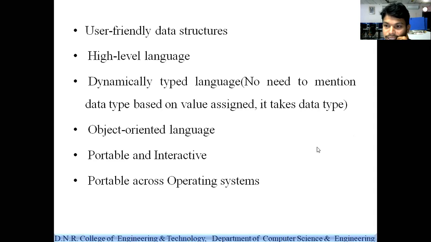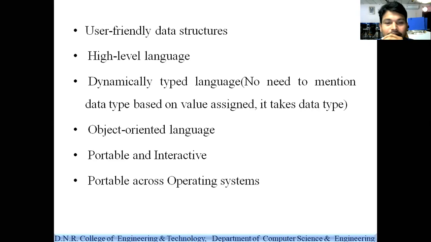Right, portability in the sense, for example, all of you are using mobile phones, and you have to change your network. I mean, you change your network from Idea to Airtel or Airtel to Idea, or Idea to Jio, whatever it may be. So that is called port. They tell you to do a SIM port. Only without changing your number, you are changing the network only. So that is called portability.